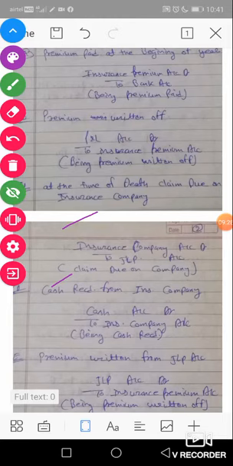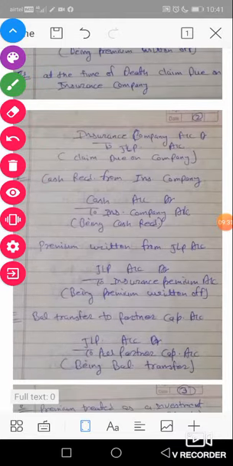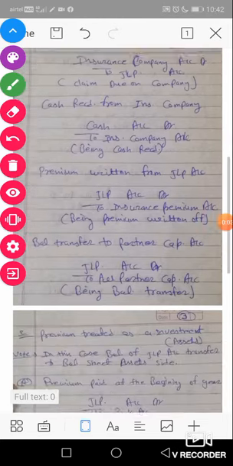Next, cash received from the insurance company: cash account DR to insurance company. Now next, the premium of JLP in the last year is transferred to the JLP account, not the P&L account. The entry is JLP account DR to insurance premium. And last, the balance of the JLP account is transferred to the partners' capital account. The entry is JLP account DR to all partners' capital accounts in their old profit sharing ratio. These entries are made if we treat our premium as a trade expense.